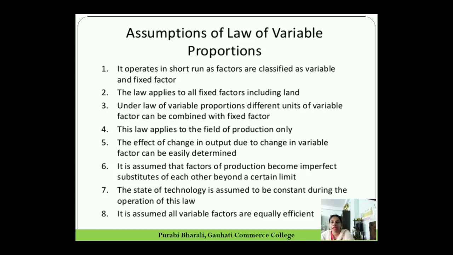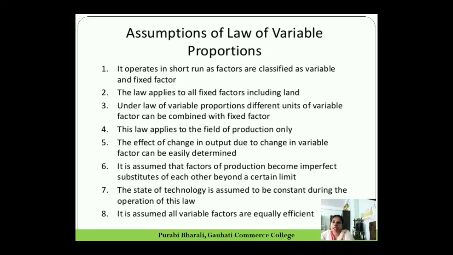So if we consider land as a fixed factor, in one piece of land there is an opportunity for a number of laborers to work. Number 4, this law applies to the field of production only. Number 5, the effect of change in output due to change in variable factor can be easily determined. That means when we employ one more variable factor, what is the change in output? That can be easily calculated. It is assumed like that.